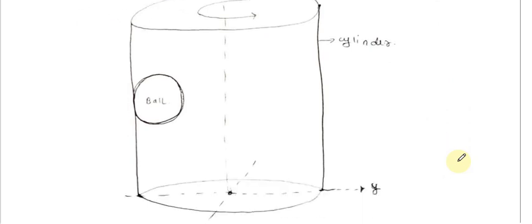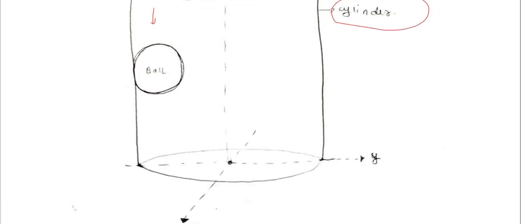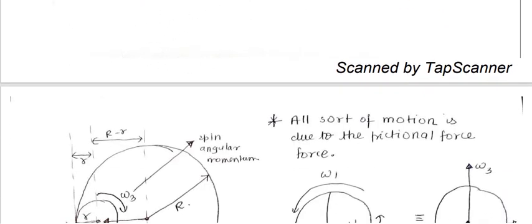So this is the kind of diagram you have to consider. Here you need to know that this is the z axis in the axial direction, this is the ball, and this is the cylinder or the hole. When we discuss the official problem, we will see that this is a hole in which the ball has fallen, and this is the x-axis and y-axis. Now let us discuss the solution.